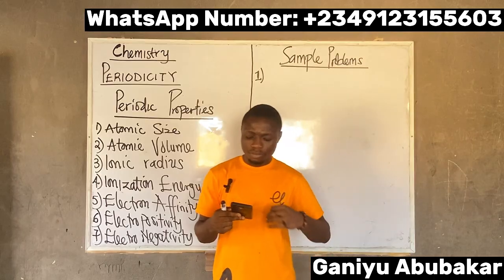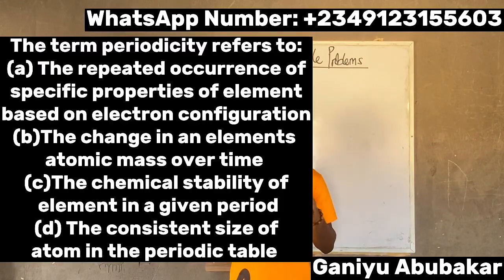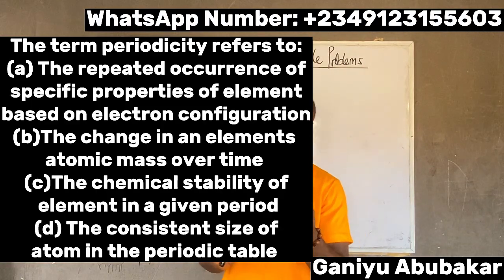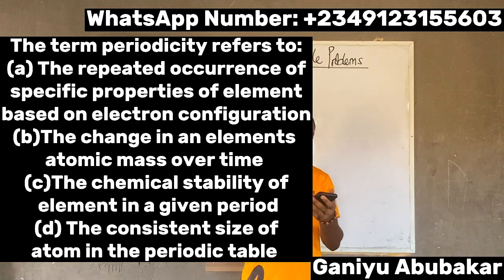Next one says, the term periodicity refers to option A, the repeated occurrence of specific properties of elements based on electronic configuration. Option B says the change in the element atomic mass over time. Option C says the chemical stability of elements in a given periodic table.